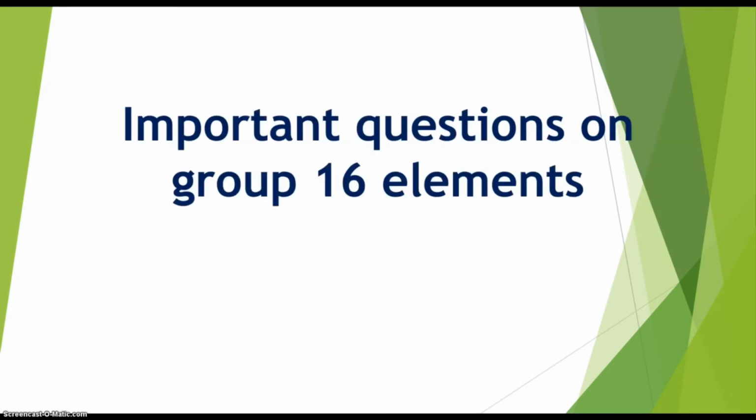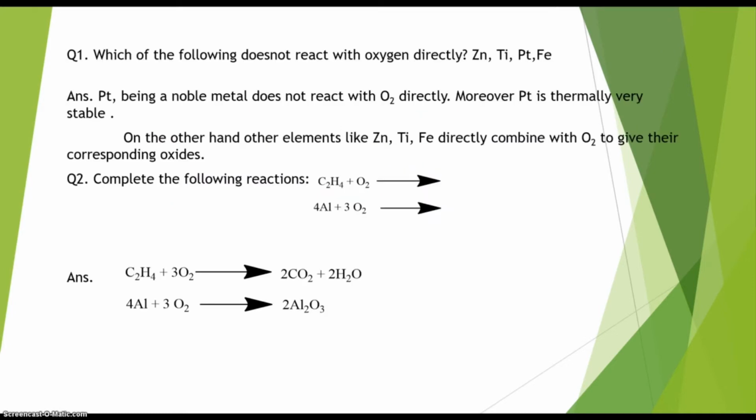Today we will be discussing some important questions of group 16 elements. So let's get started. First of all, the first question is, which of the following does not react with oxygen directly? Zinc, titanium, platinum, iron.